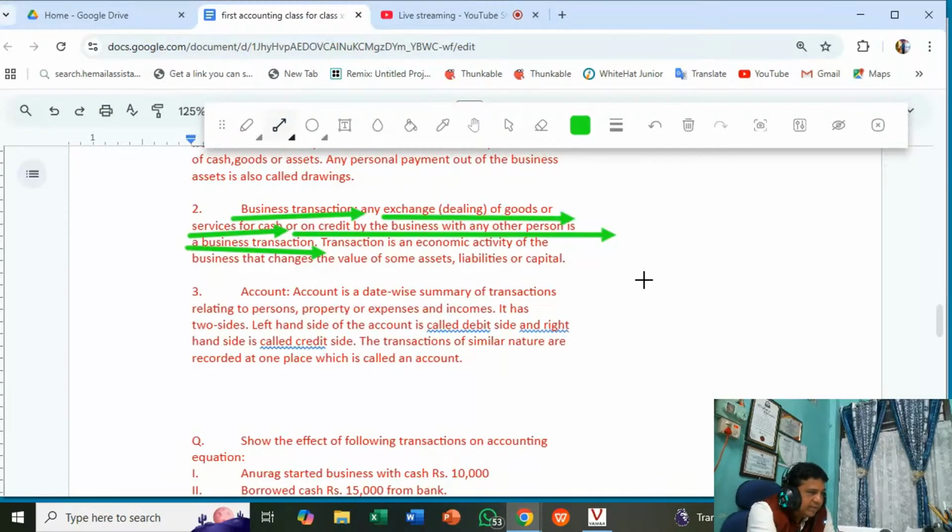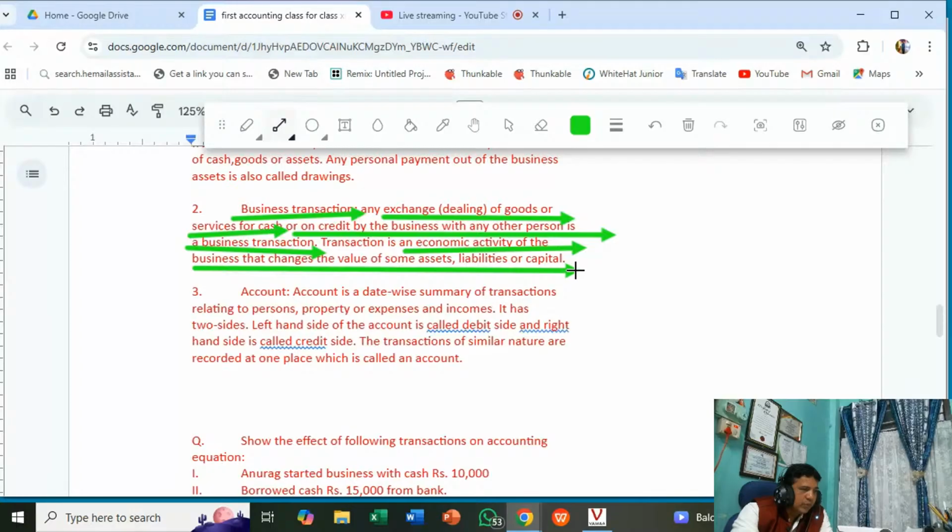Wages paid is a business transaction. It is done for a business purpose, and it can be measured in terms of money. So here a transaction is an economic activity, measured in terms of money. Salary paid rupees 1000, goods purchased for rupees 1000 for resale: these are economic activities in business that change the value of some assets, liabilities or capital.